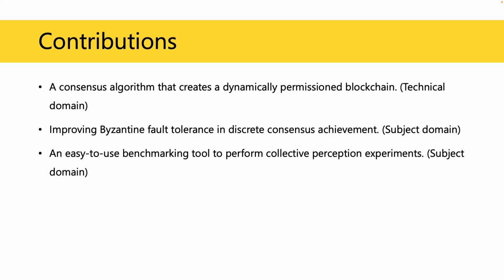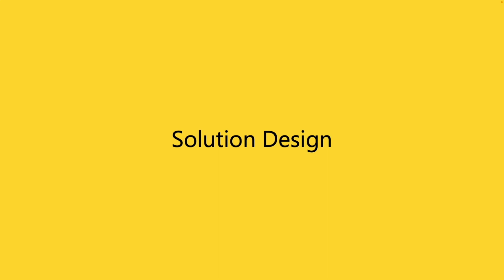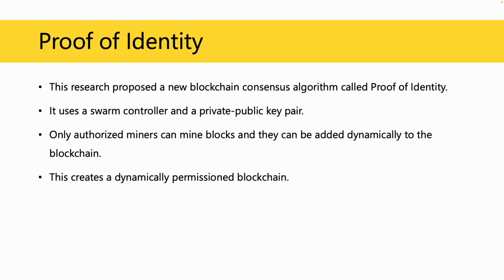permissioned blockchain algorithm. At the same time, this research contributes to the swarm robotics domain by improving Byzantine fault tolerance in discrete consensus achievement strategies and producing a user-friendly benchmarking tool to perform collective perception experiments. Now that we have looked at the research aim, let's look at the proposed solution. The algorithm developed is called proof of identity. This creates a dynamically permissioned blockchain by using a swarm controller and private public key pair.